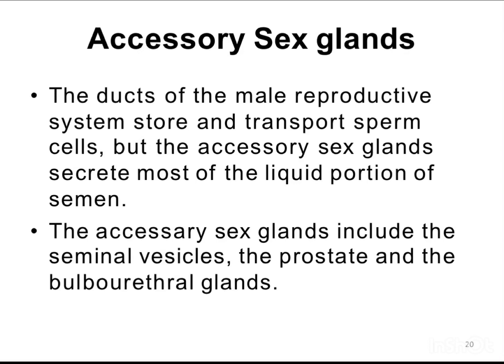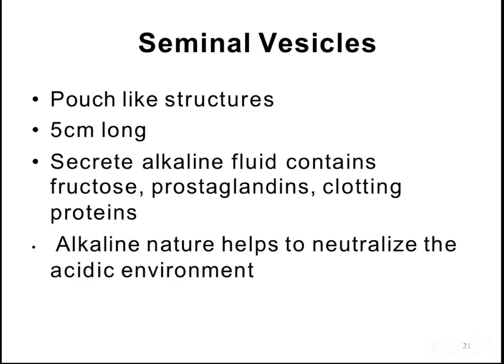Accessory sex glands. The ducts of the male reproductive system store and transport sperm cells, but the accessory sex glands secrete most of the liquid portion of semen. The accessory sex glands include the seminal vesicles, the prostate and the bulbourethral glands. Seminal vesicles are pouch-like structures, 5 cm long, that secrete an alkaline fluid containing fructose, prostaglandins, and clotting proteins. The alkaline nature helps to neutralize the acidic environment.